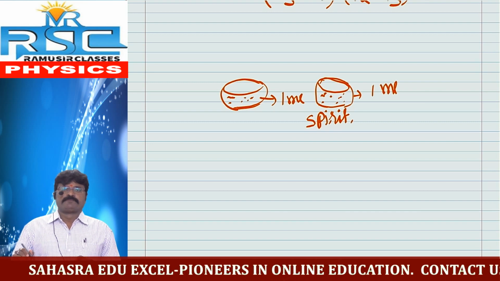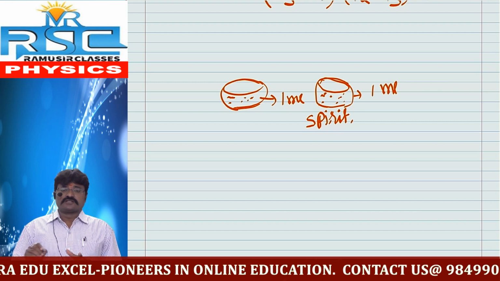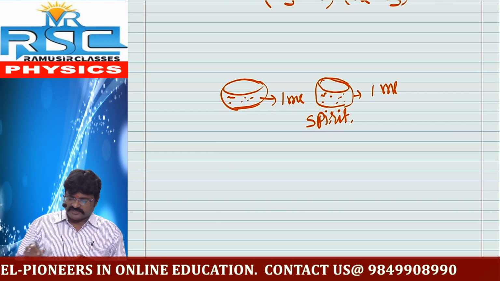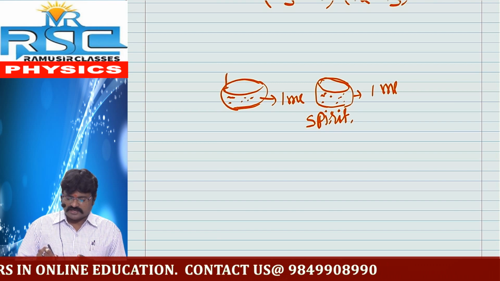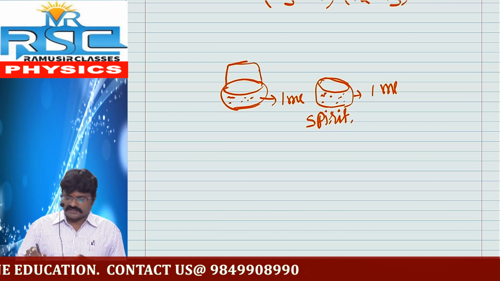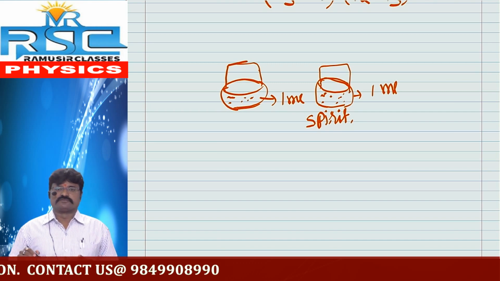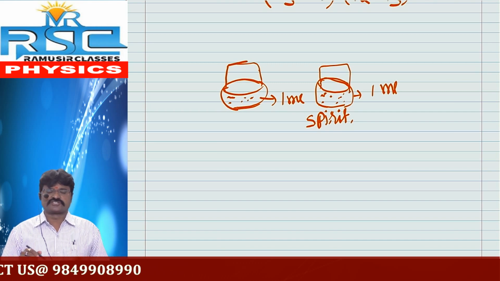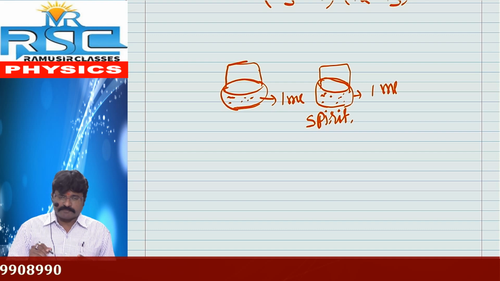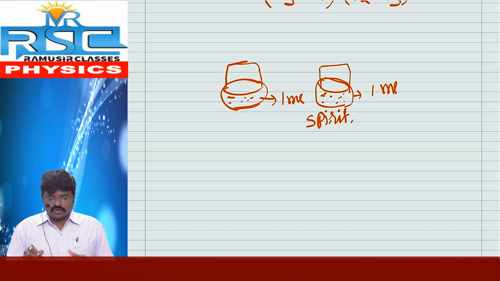Actually these two contain one lid each. But here the condition is that one petri dish is open and the second one is closed with the lid.